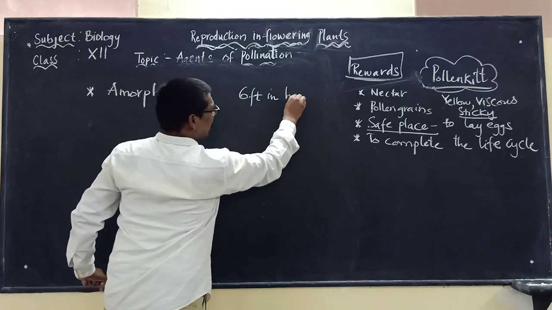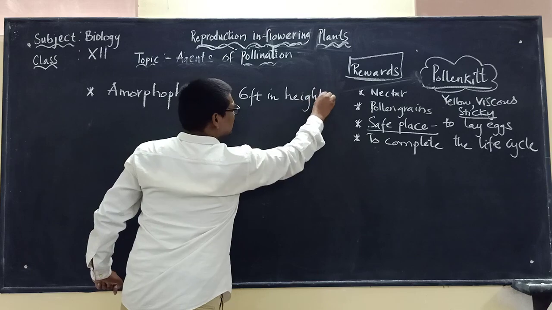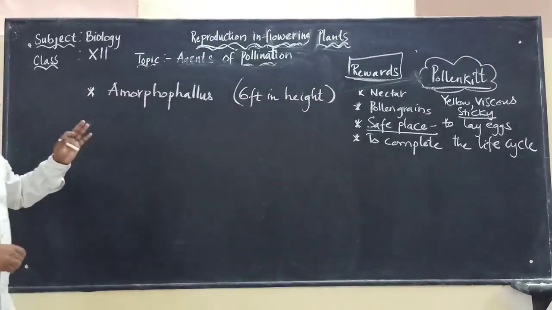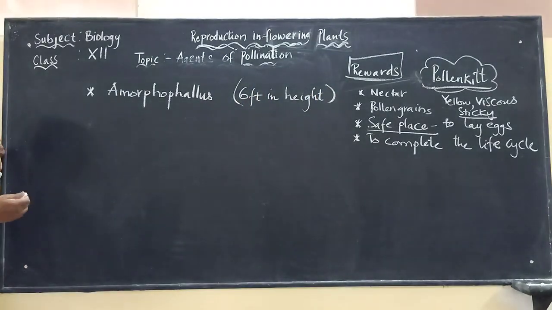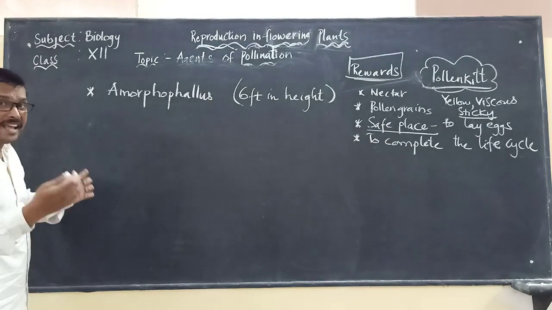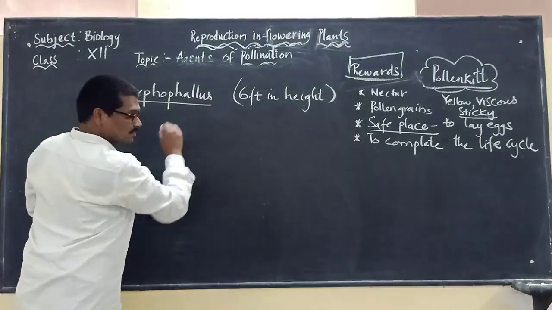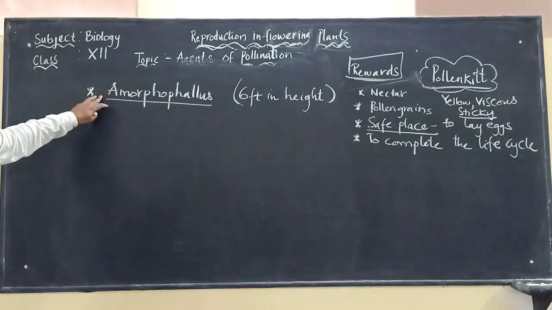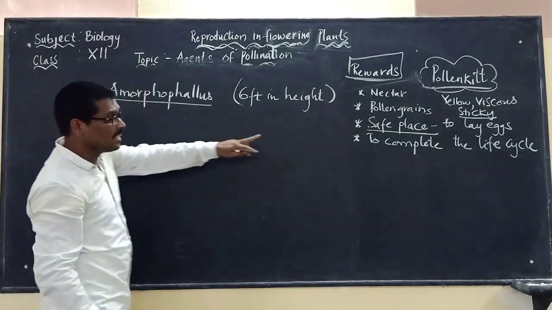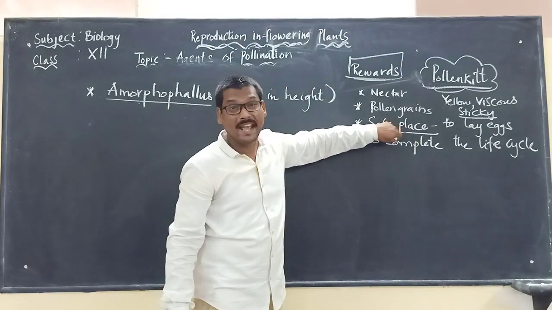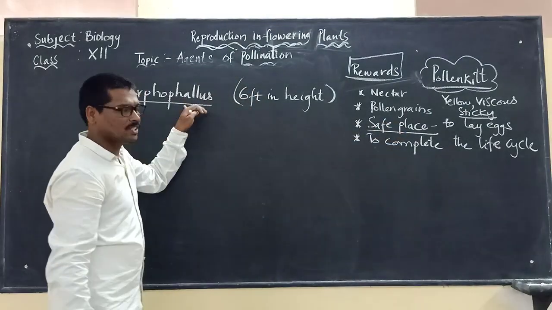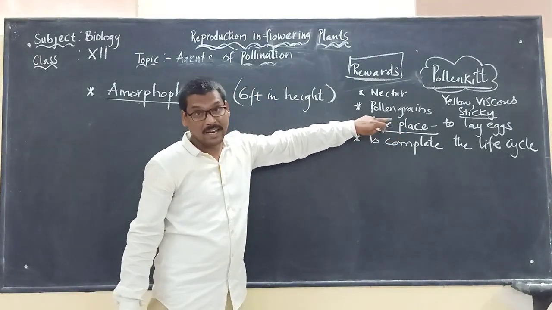Because of this, the insects will find a very good advantage, that they will be laying the eggs in this flower. It is the tallest flower, and it is a safe place to lay eggs.